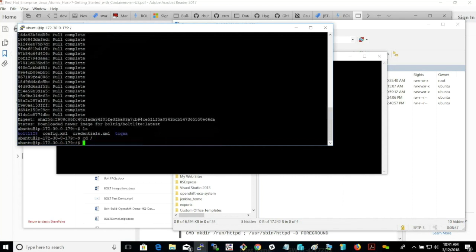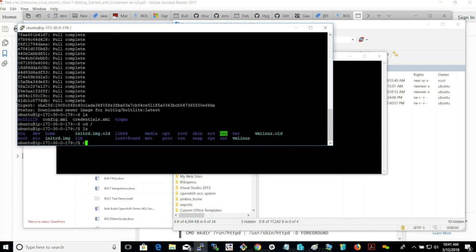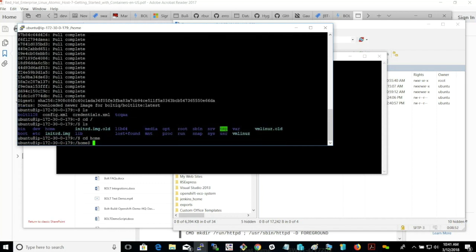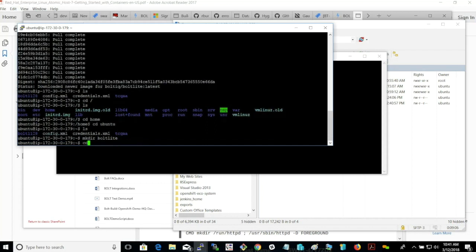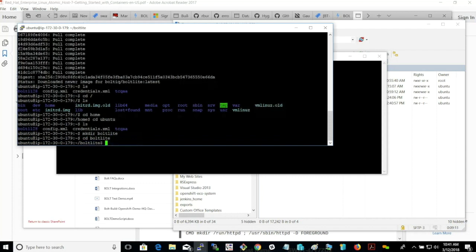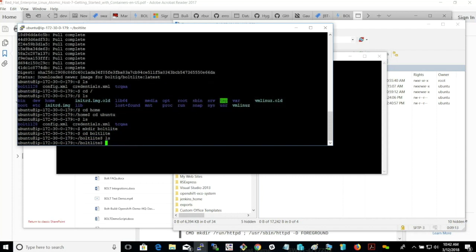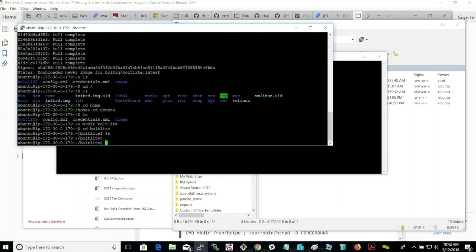We'll go to the root of the directory here, then the home directory, and then the Ubuntu directory. Then I'm going to make a directory called BOLT Lite, and I'll go to that directory. Now I have my folder that I'm going to put my GitHub clone into. So I'm just going to run a git clone command.